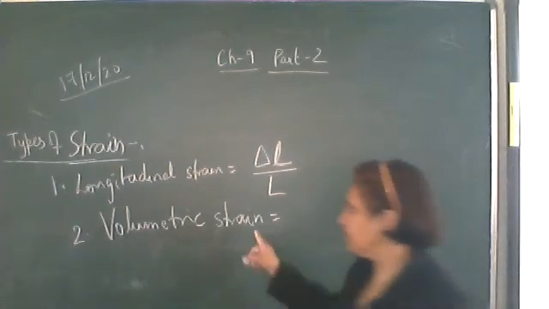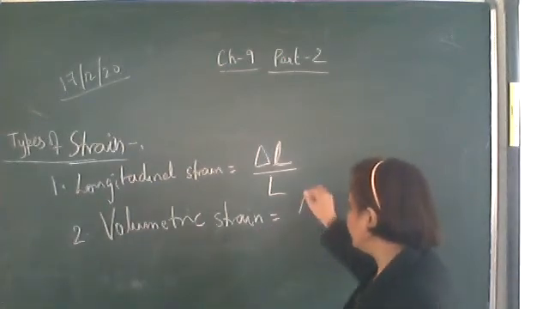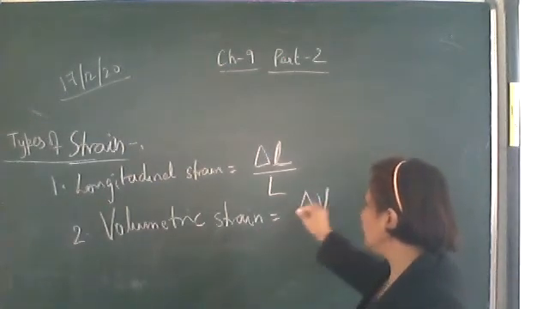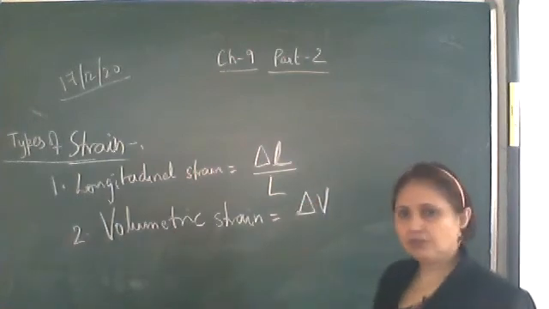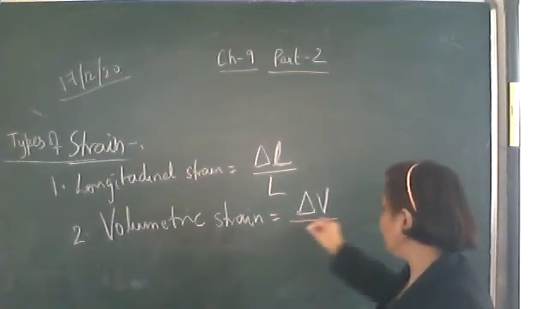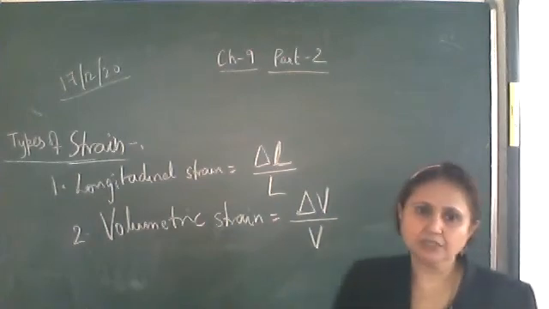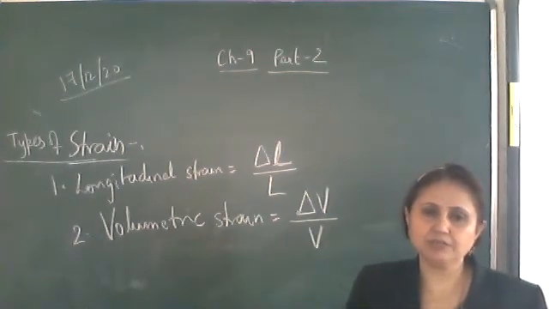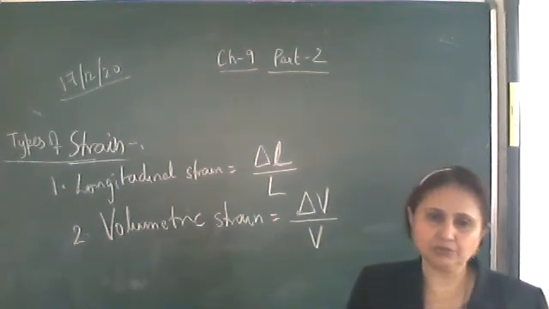So volumetric strain will be given by the change in volume, let it be delta V. Delta V is the change in volume and the original volume is V. So the volumetric strain will be equal to the change in volume to the original volume.